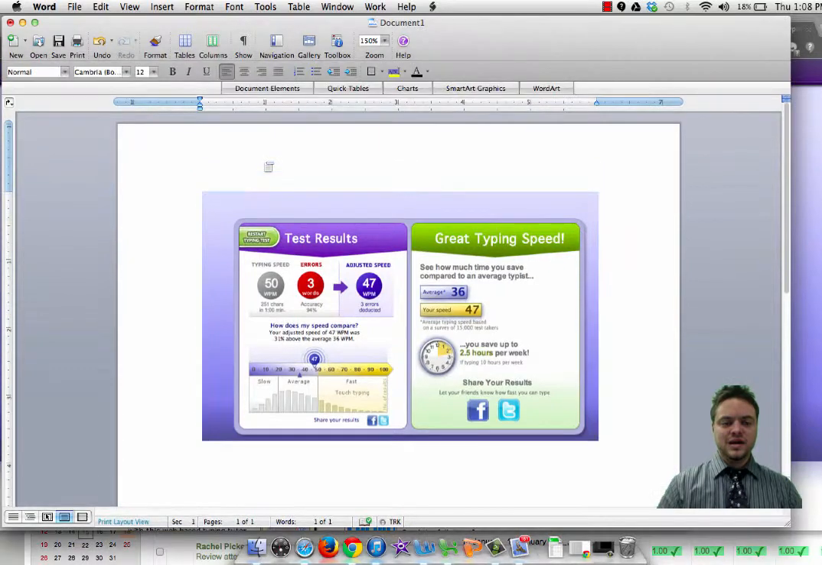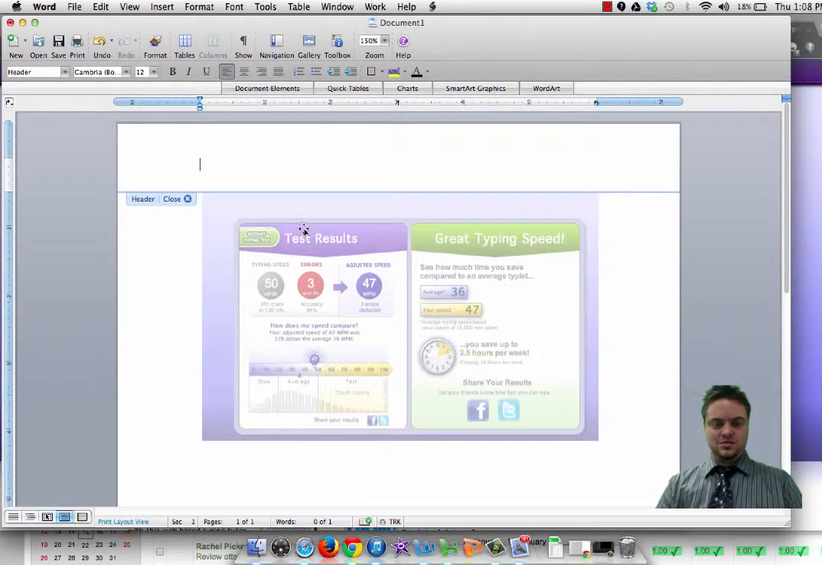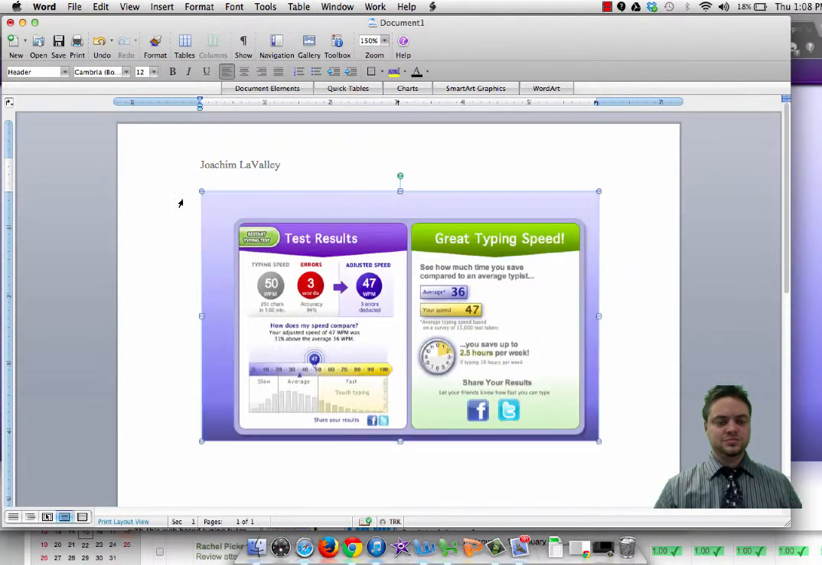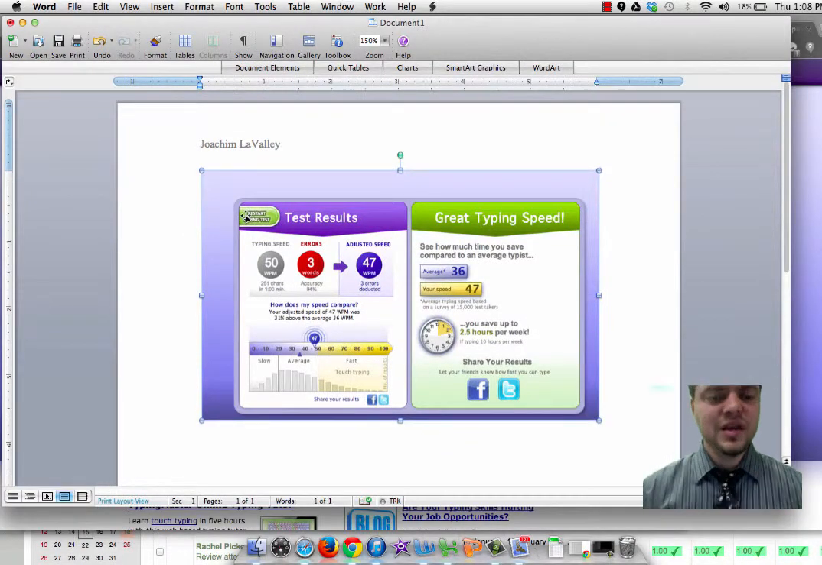Then I'd like you to go ahead and type your name on here. Go ahead and close that out. So your name's going to be on the piece of paper along with a picture of how fast you were typing. And then go ahead and send it to the printer.